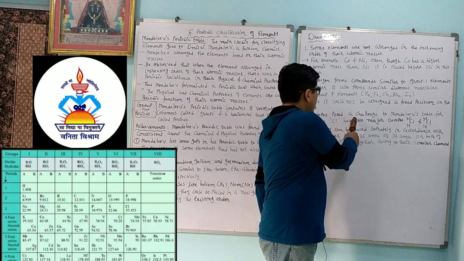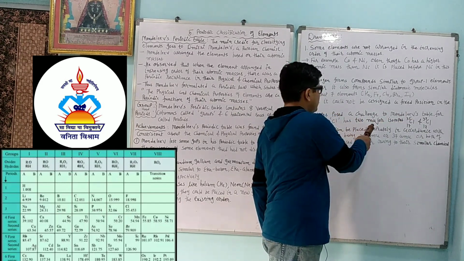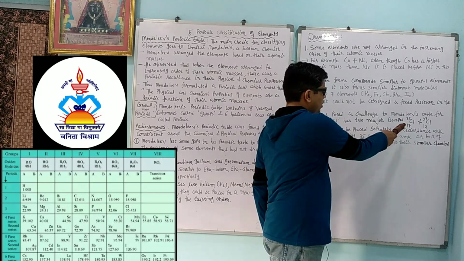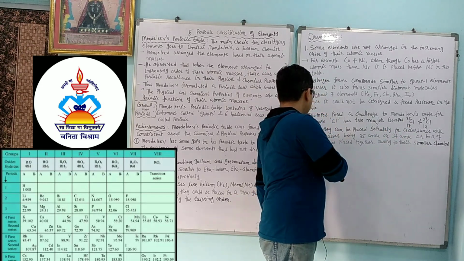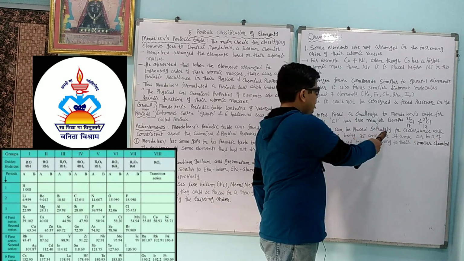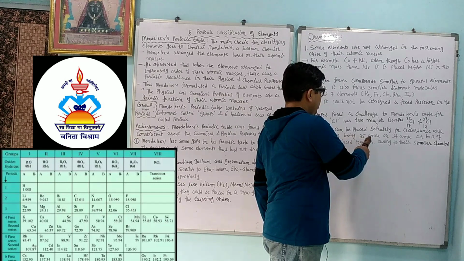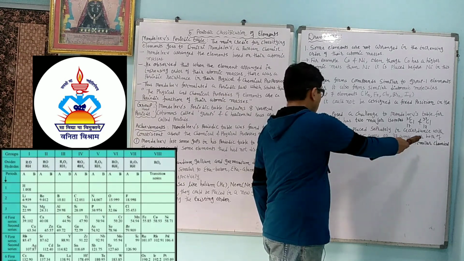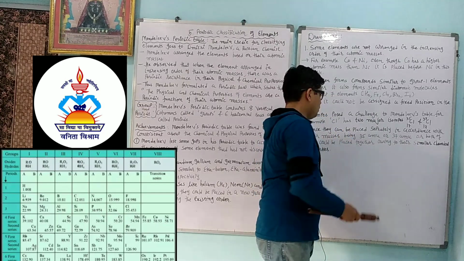Isotopes posed a challenge to the Mendeleev table. For example, chlorine has two major isotopes, chlorine 35 and chlorine 37. Hence they can be placed separately in accordance with their masses being 35 AMU or 37 AMU, or both of them could be placed together owing to their similar chemical properties.